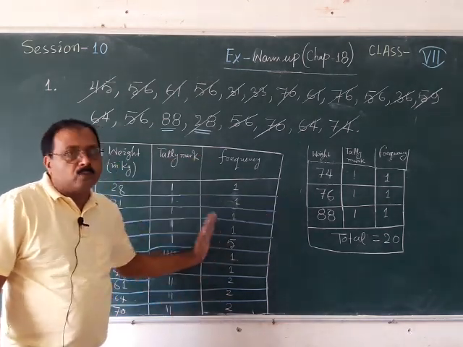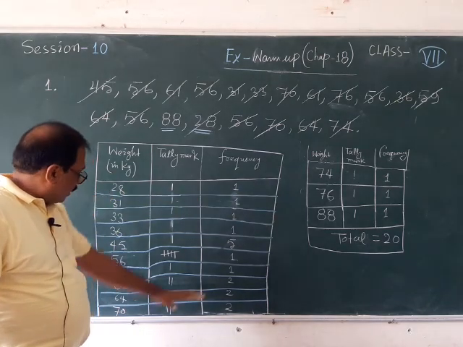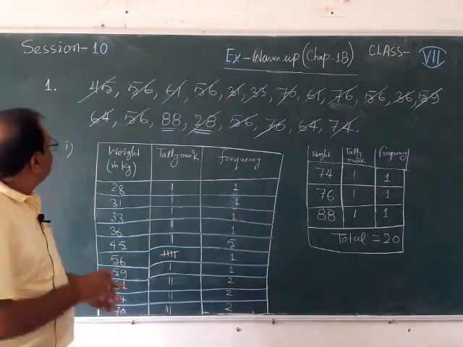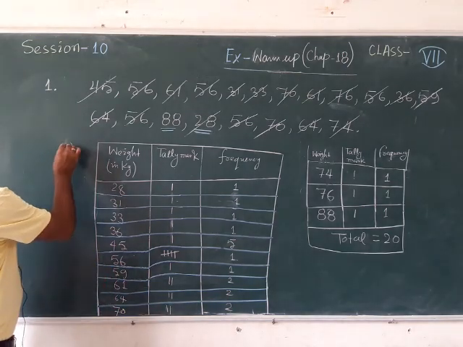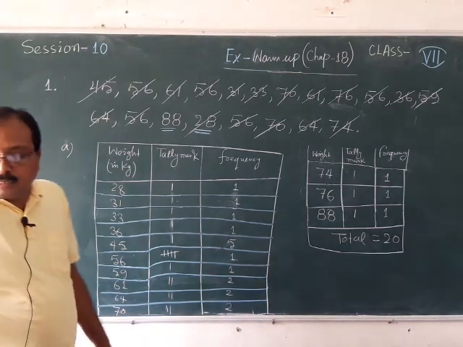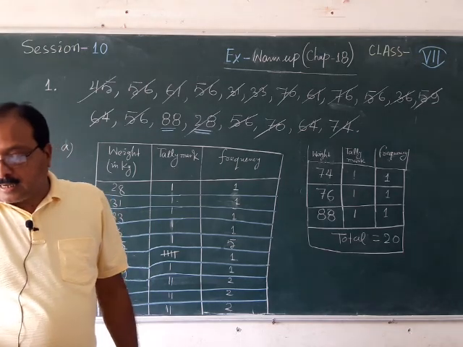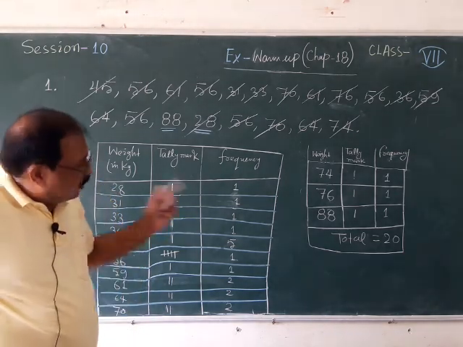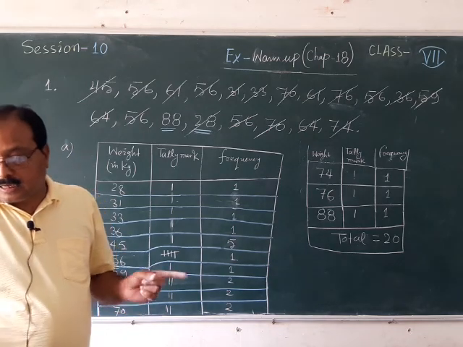On a different page you will not be writing it. Together you have to write all the numbers. So this is a number question. This is question number A of 1. In A number, you can see that construct a frequency distribution table using tally marks. It is done. A number is done.